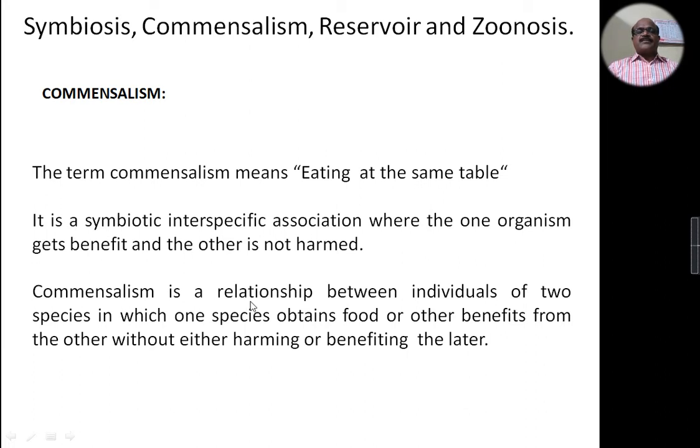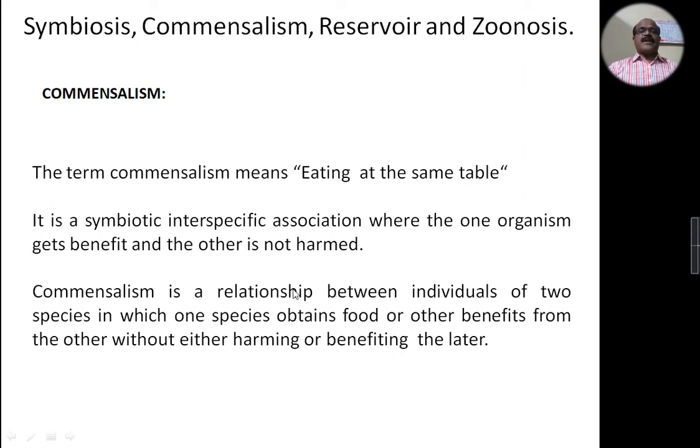A commensalism is a relationship between two individuals of two species in which one species obtains food or other benefits from the other without either harming or benefiting the latter.